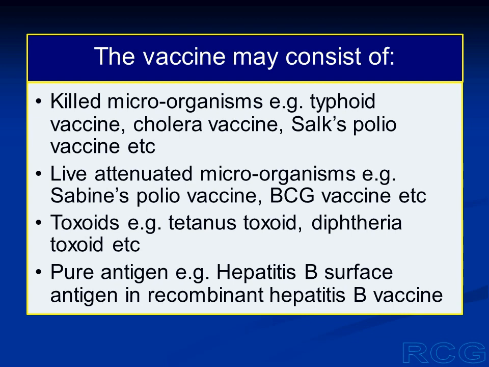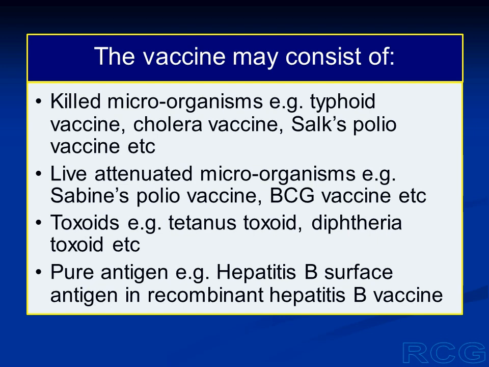It cannot produce toxic effects, but it is still antigenic. So when we give this toxoid, a primary immune response will develop, and we will be protected against the pathogen. The examples of vaccines containing toxoids are tetanus toxoid and diphtheria toxoids.